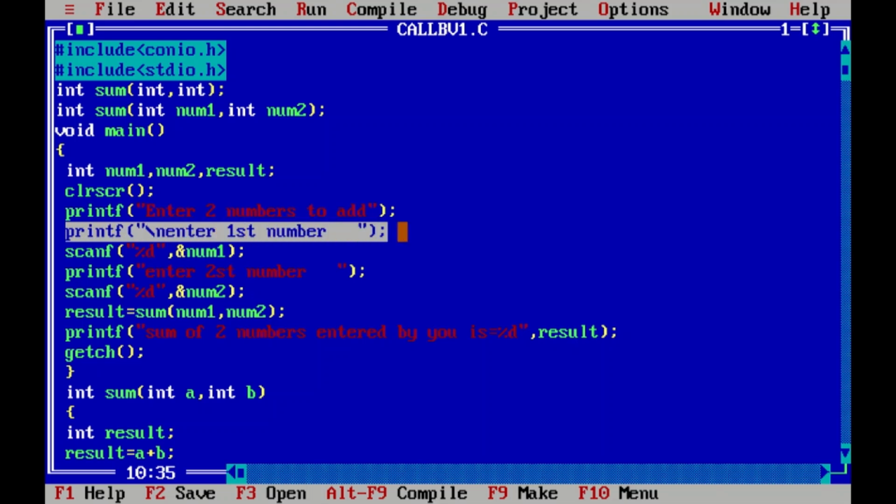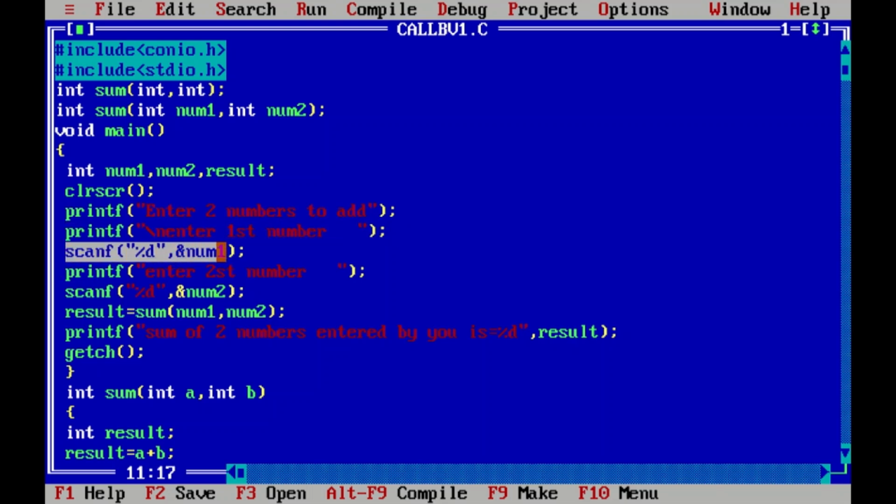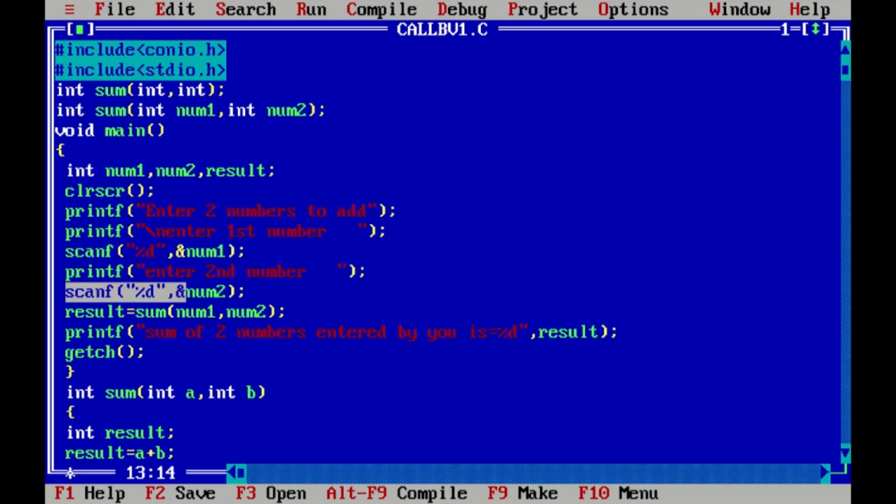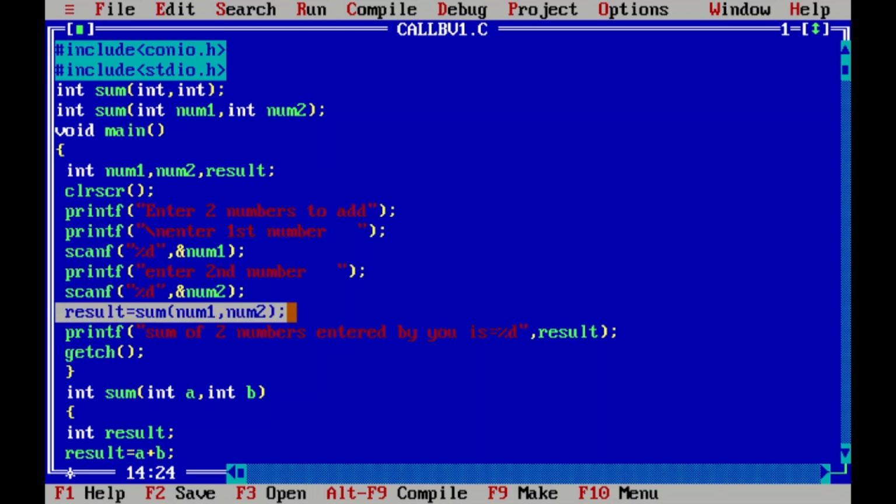This will print the message to the user, enter first number. This statement will read that number. This will again print a message, enter second number. Then this line will read that second number, and this is the function call.